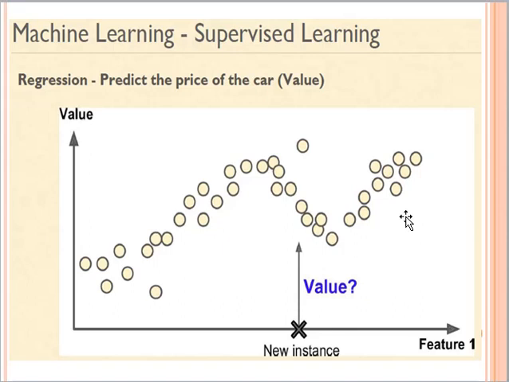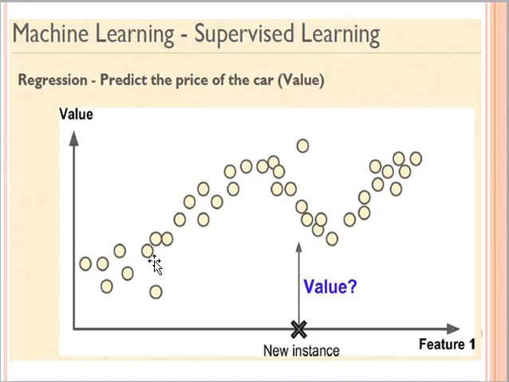In regression, as I explained earlier, we are trying to predict the value of an unknown variable. For example, I want to predict the price of a car, on the basis of some features, or known entities, or independent variables.